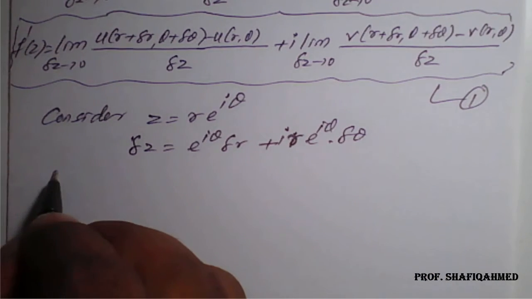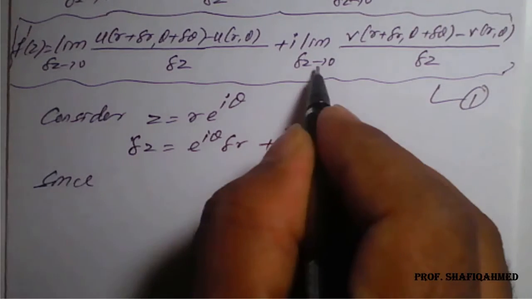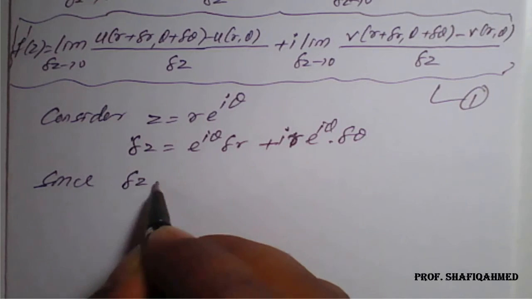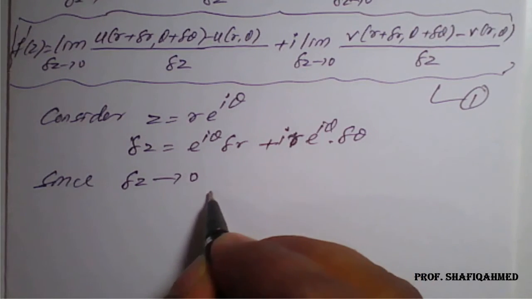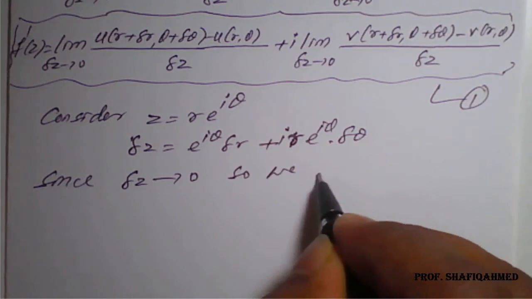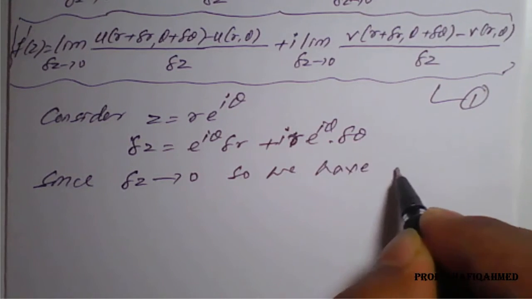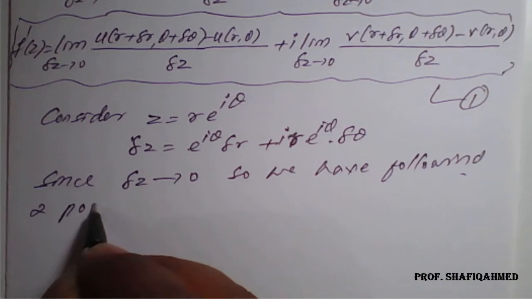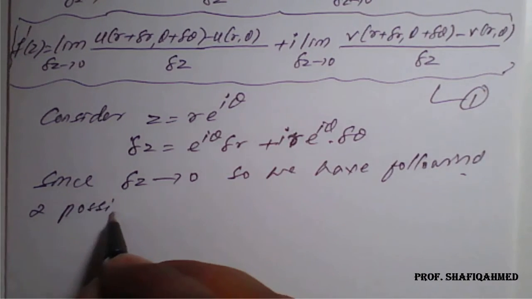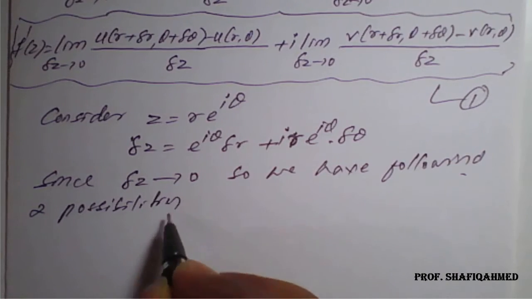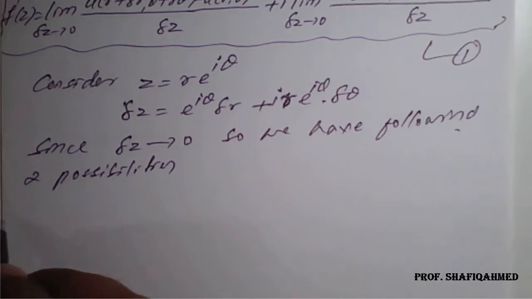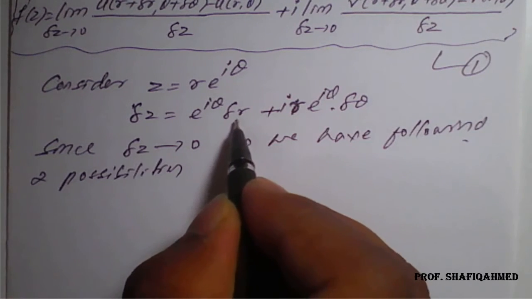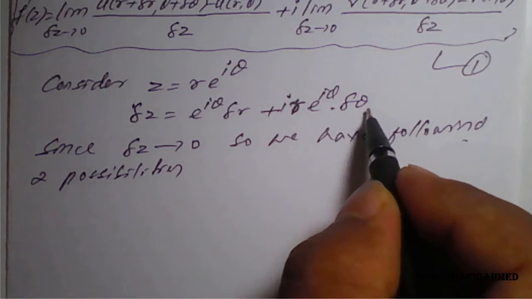Since delta z tends to 0, we have two possibilities, that is, two cases. Either delta r will be 0 or delta theta will be 0.